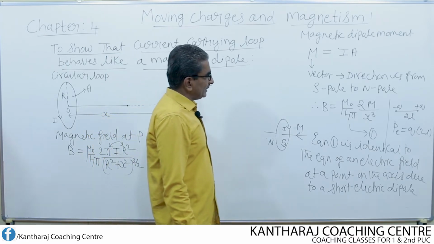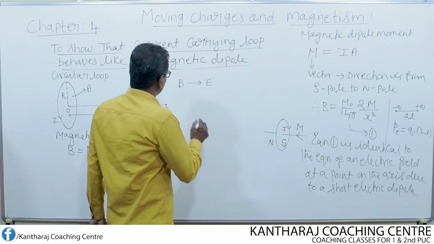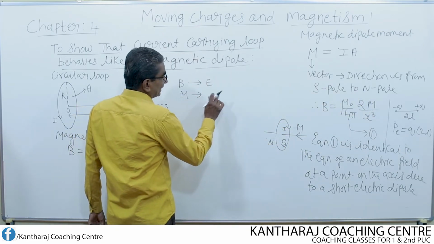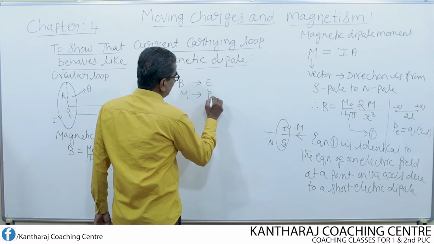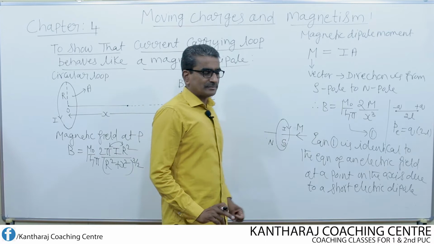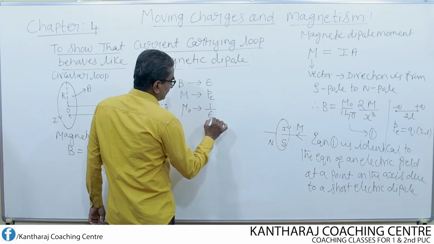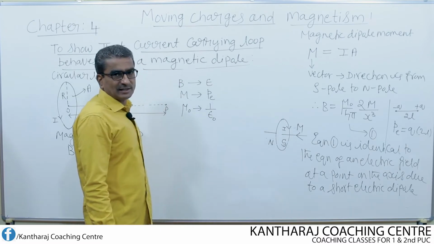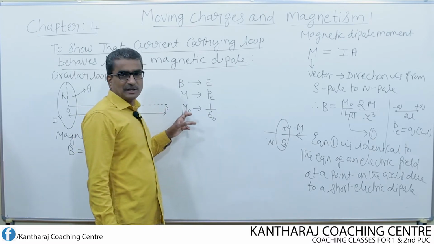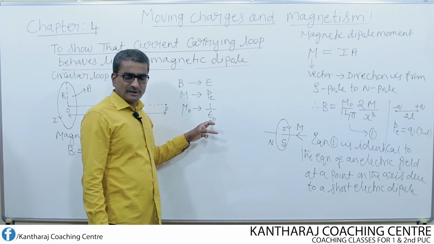Then I replace magnetic dipole moment M by electric dipole moment, that is PE. Then I replace one constant, mu naught, by 1 over epsilon naught. Epsilon naught is another constant: absolute permeability of free space, absolute permittivity of free space.